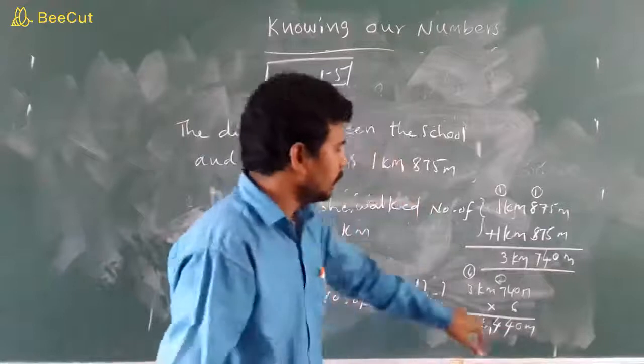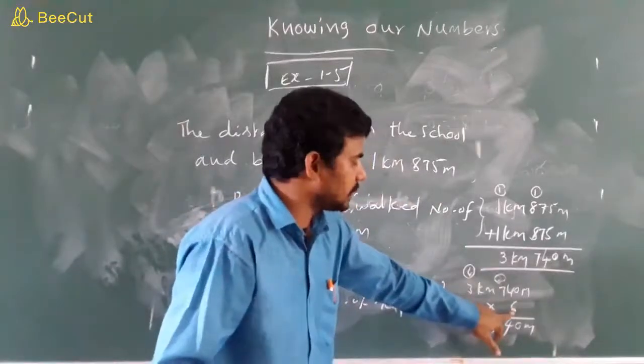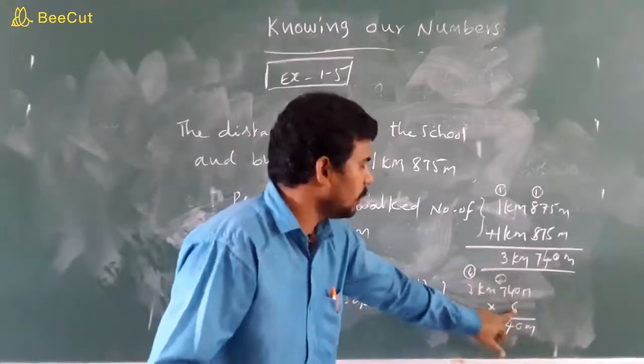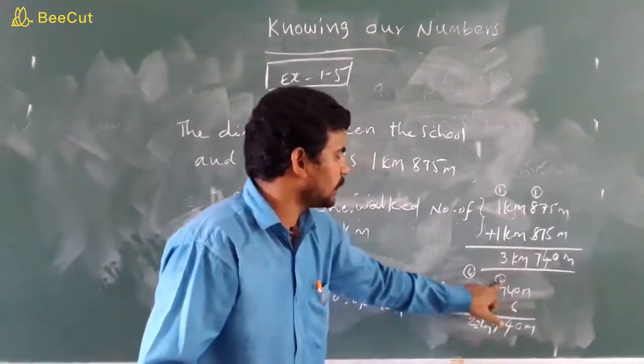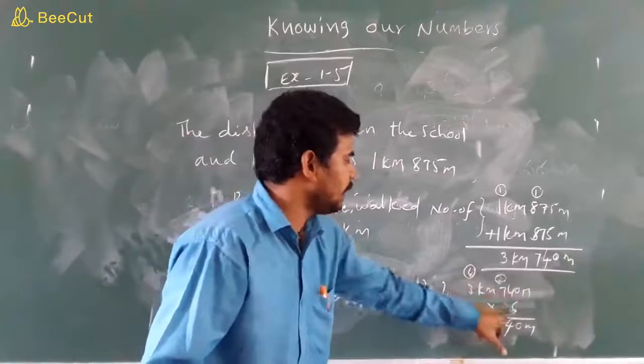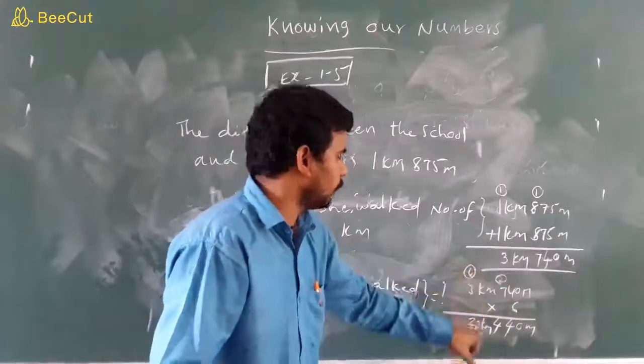Once again children, 6 days is given. We are asking for 6 days. 6 into 0, 0. 6 4s are 24. 2 carry. 6 7s are 42 plus 2, 44. 4 carry. 6 3s are 18 plus 4, 22.